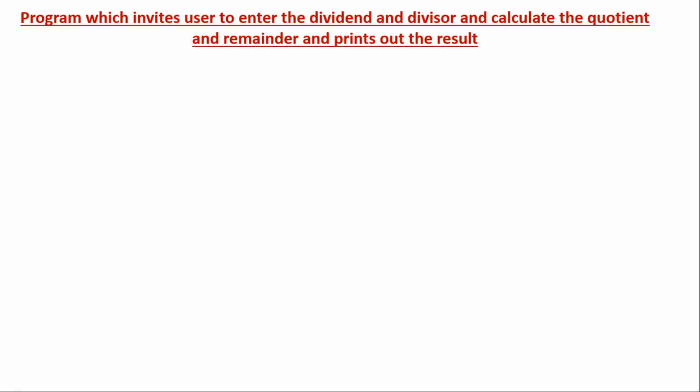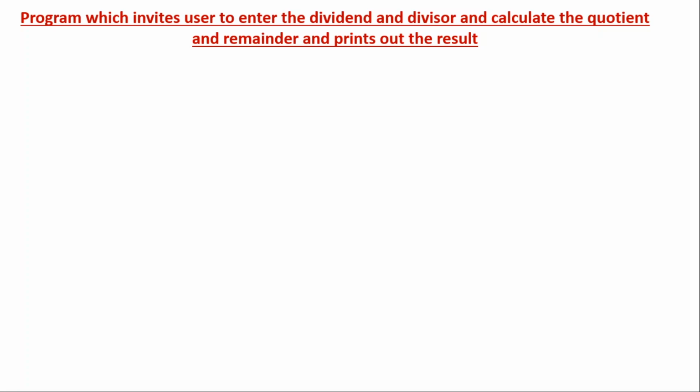Basically the program should ask us what is the dividend. Then it asks what is the divisor. So there should be an option to enter the dividend and enter the divisor. Then it will calculate the quotient, then calculate the remainder, and then print out the result.